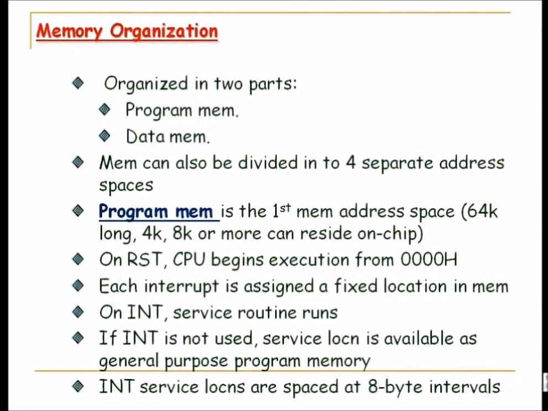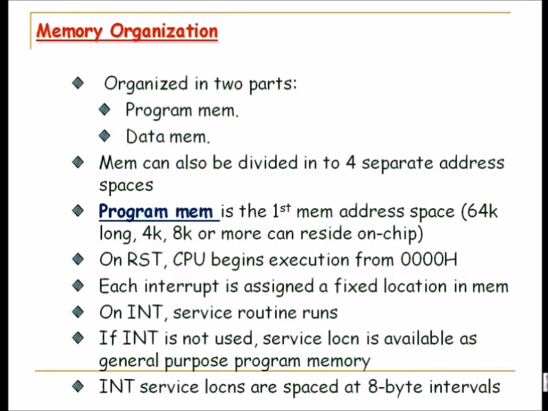And this data memory, as I was telling you, is divided into two: general purpose registers and special function registers. General purpose registers are free to use, whereas special function registers are actually fixed. You can just program it, but you cannot alter its function. If it is meant for timer, counter, and PCON register, SCON register, etc., you cannot alter the function of those registers.